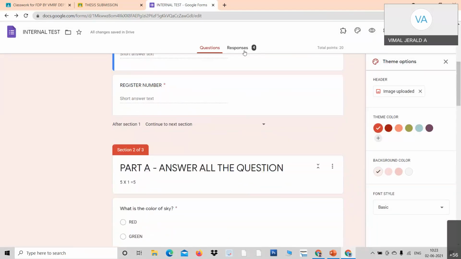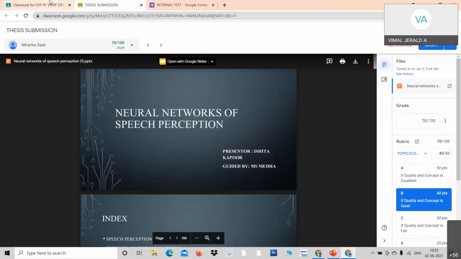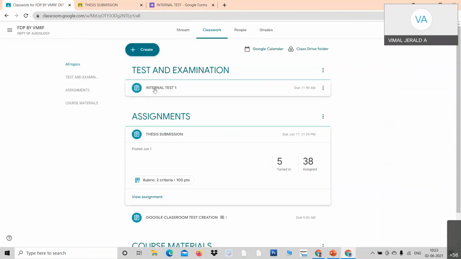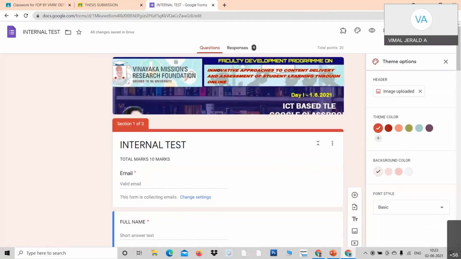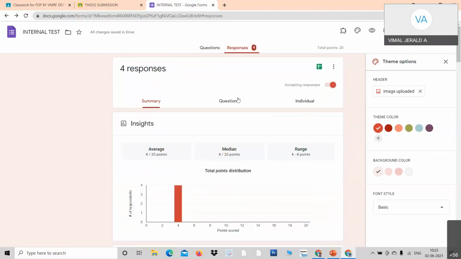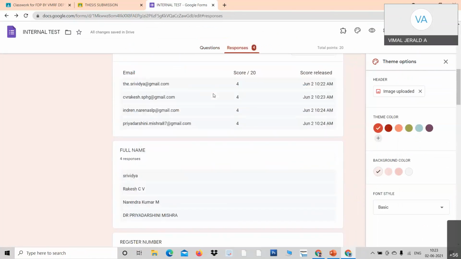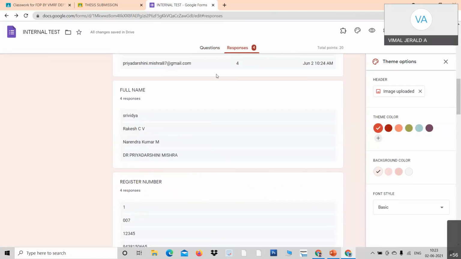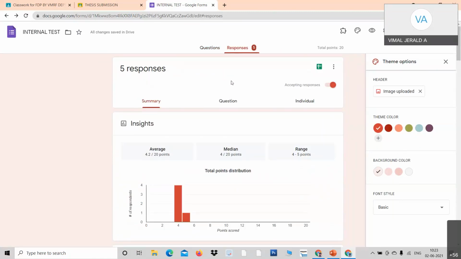Professors, please understand, as I have linked Google Form, I cannot evaluate the test here. I will have to go back to Google Forms. Here I've got 4 responses. I click over here. The first 5 questions have been evaluated by the system itself because they are all one-word answers.